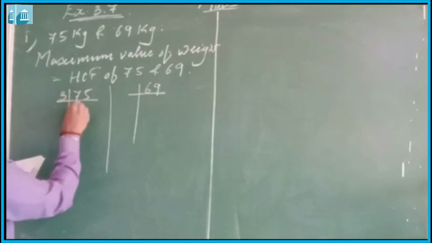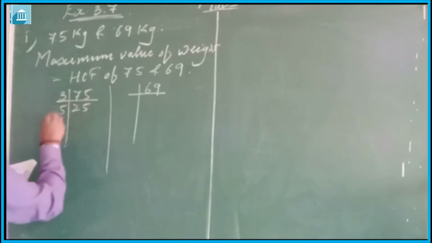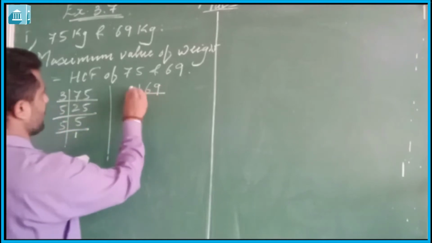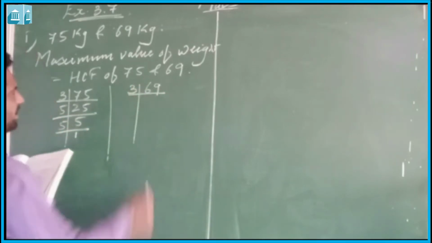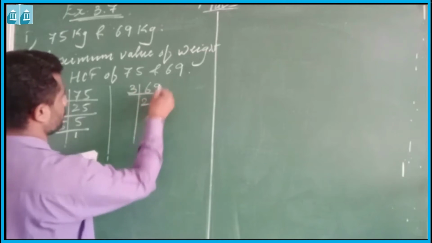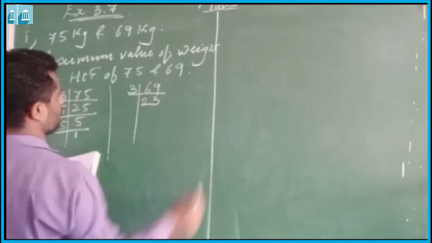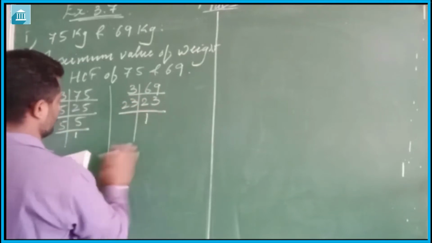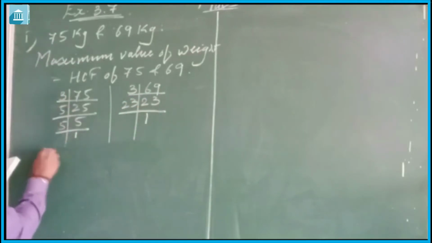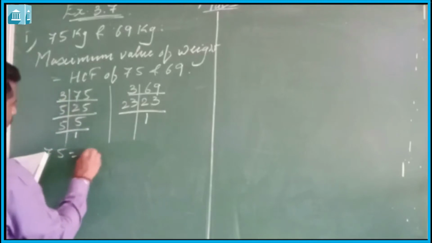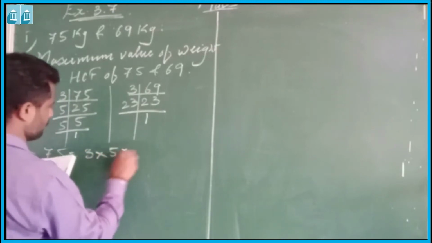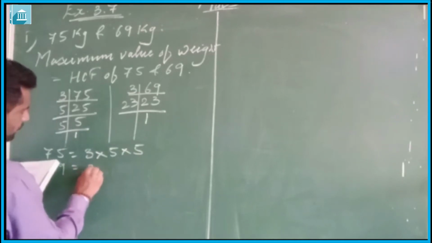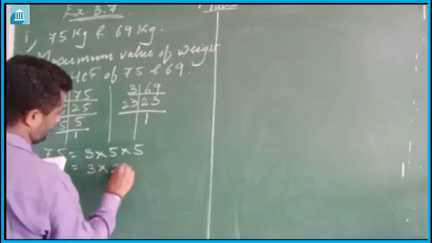75, 3 25s are 75, 5 5s are 25, 5 1s are 5. The same way, 69 is not divisible by 2, it is divisible by 3. 3 23s are 69. 23 is again a prime number. So 75 is equal to 3 into 5 into 5 and 69 is equal to 3 into 23.